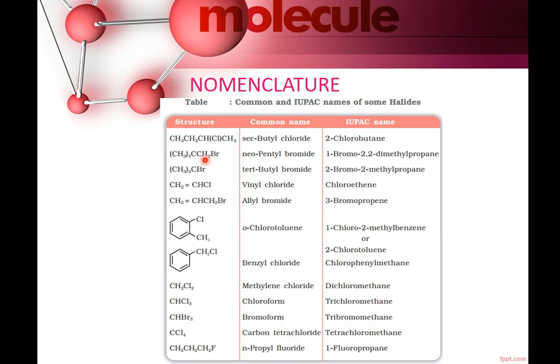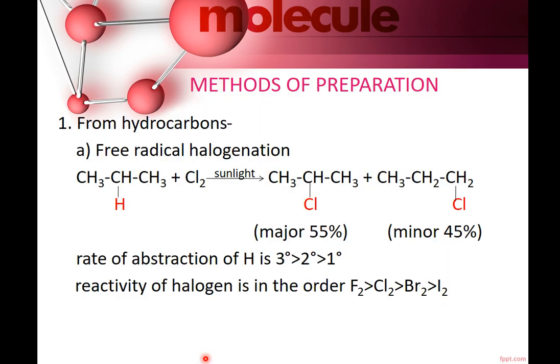1-bromo-2,2-dimethylpropane. This I am taking, this is 1-chloro-2-methylbenzene. It is chlorophenylmethane. Then last is 1-fluoropropane. You can practice these structures at your own place, and do remember a 2 marks question is always asked from the topic of nomenclature.